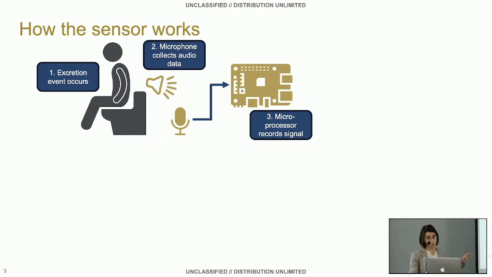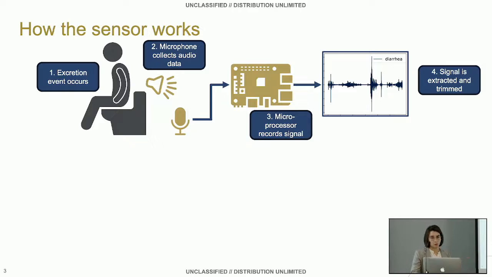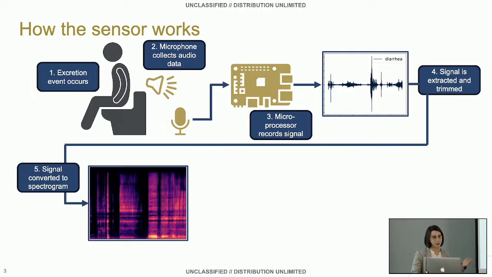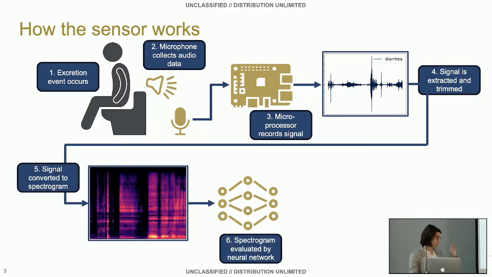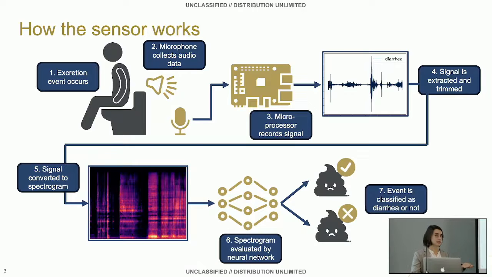The machine learning algorithm is pre-trained and onboard that Raspberry Pi. The temporal signals brought in, we only record for 10 seconds and then we convert that signal to a spectrogram, so an image representation that's frequency versus time of the acoustic features there. We pass that over to the ML on board, ask it to evaluate it and say, is this diarrhea or is it not?